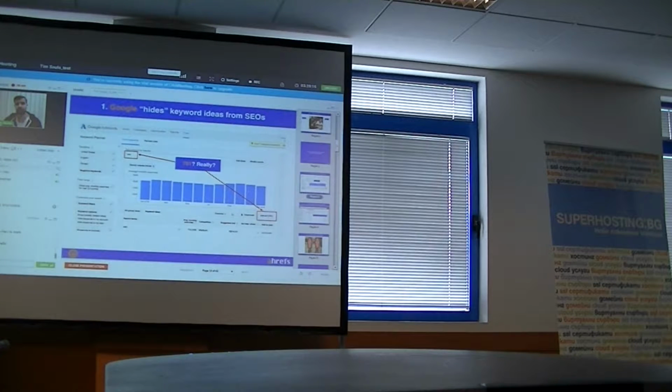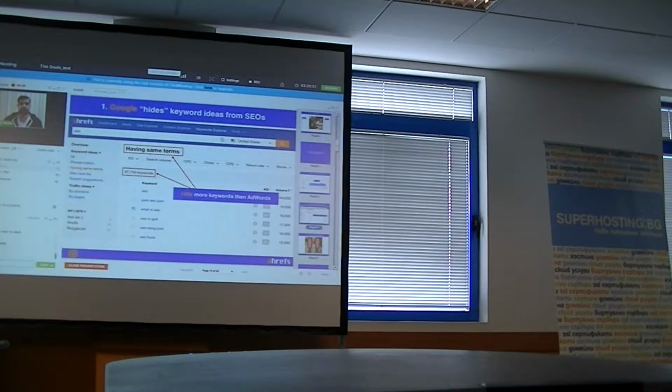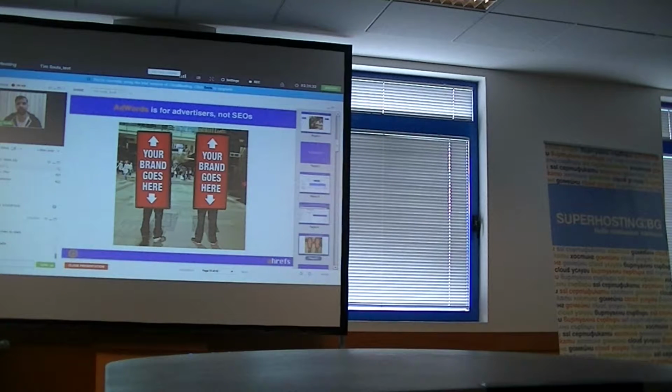And there were only 701 keyword ideas, which is quite a small number. Because if you do the same search in Ahrefs, because we have our own keyword tool, you have like 140 more keyword ideas than Google is showing you.